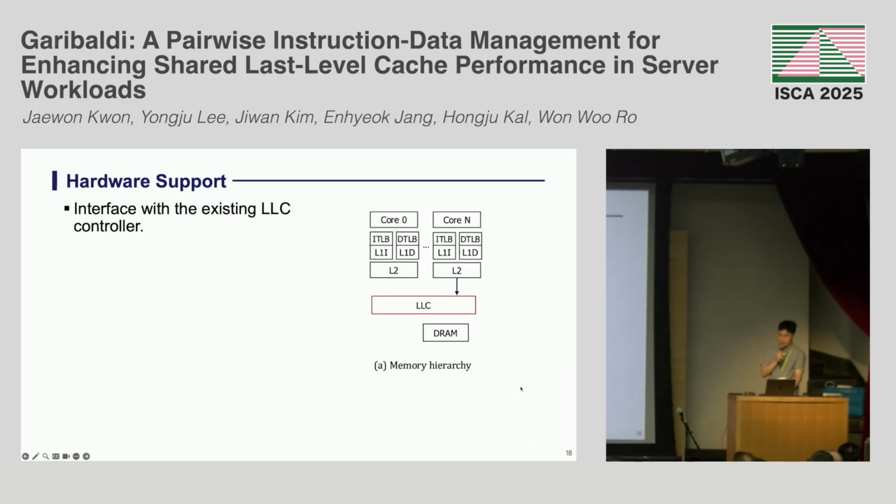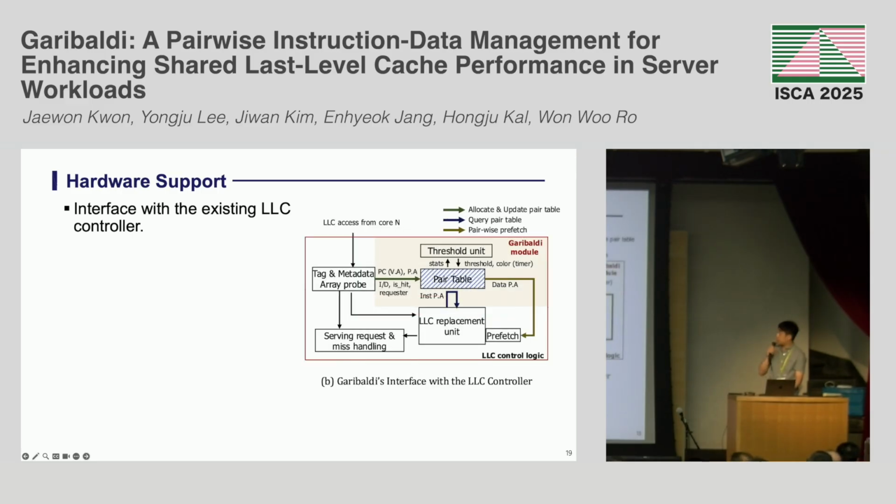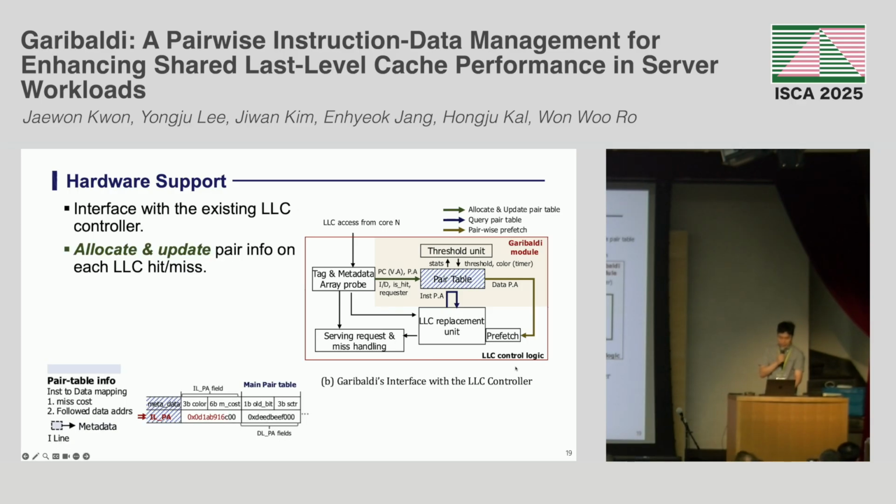Now I'll talk about the hardware support. The right figure shows the memory hierarchy, and Garibaldi related support lies in the LLC. In the figure, the shaded area indicates the added components in the LLC controller, and Garibaldi management is implemented as three pair table operations: allocation and update, query, and pairwise prefetch.